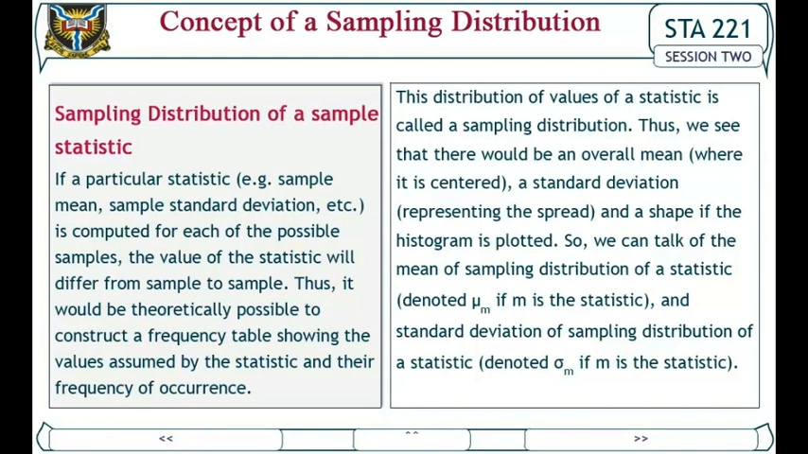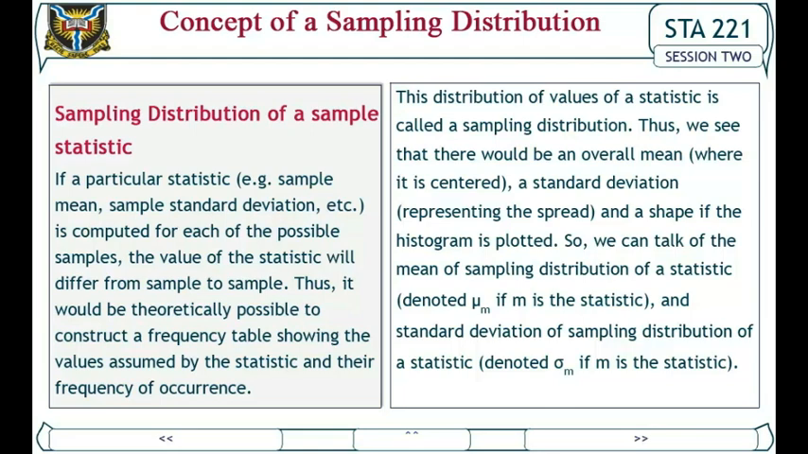If a particular statistic, e.g., sample mean, sample standard deviation, etc., is computed for each of the possible samples, the value of the statistic will differ from sample to sample. Thus, it would be theoretically possible to construct a frequency table showing the values assumed by the statistic and their frequency of occurrence.